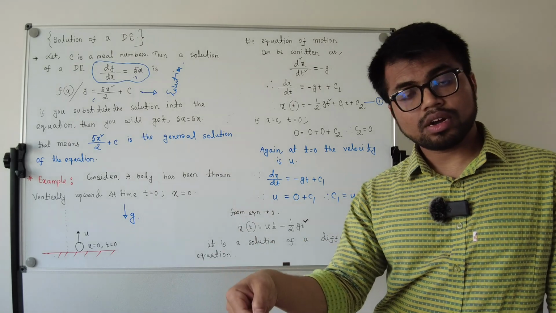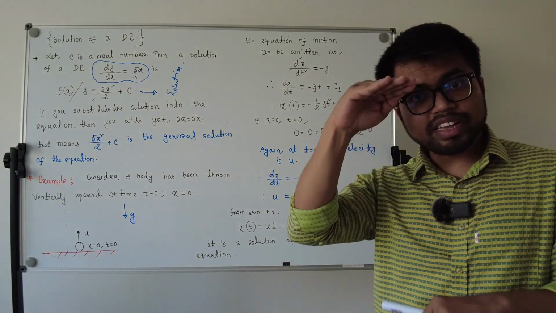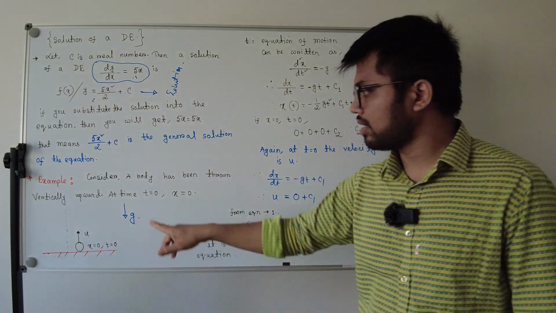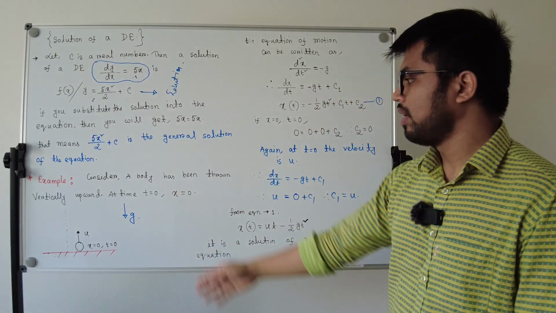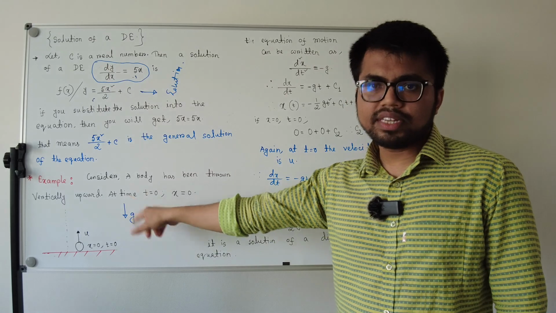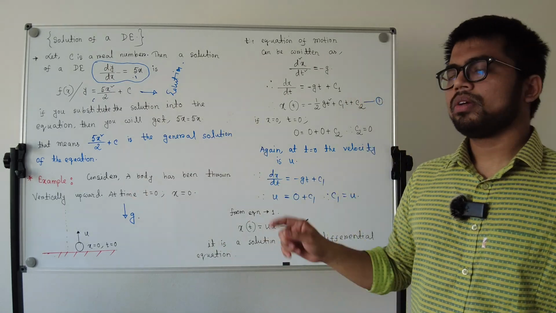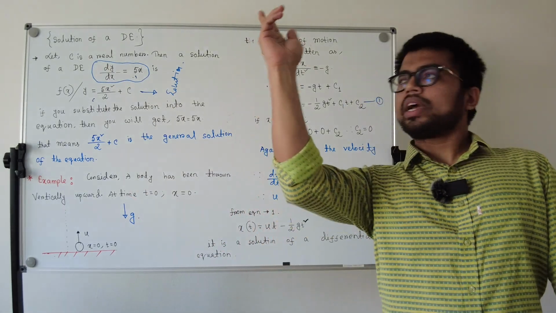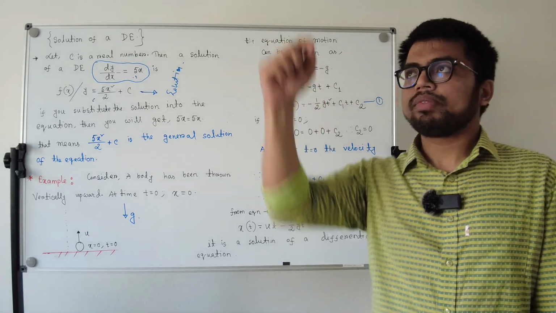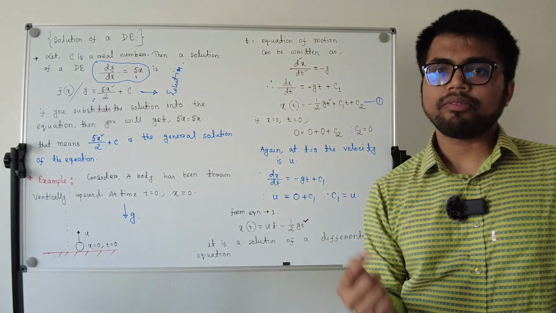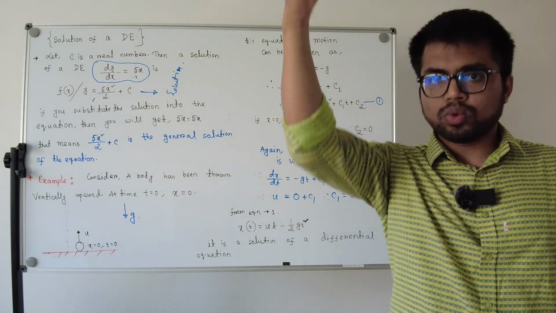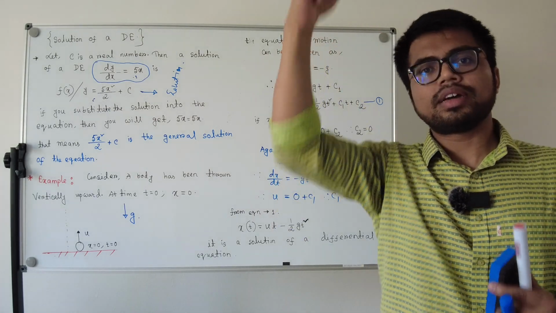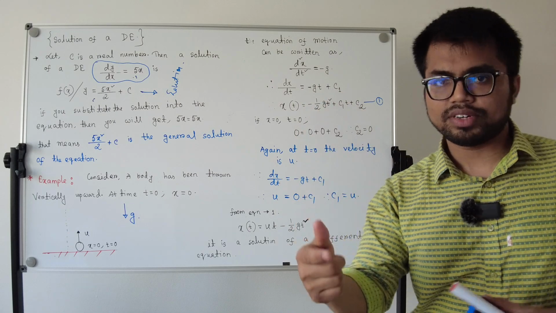At the beginning condition there is no displacement, so x equals 0. I have considered that gravity is acting downward. When you throw an object in the upward direction, the gravity is acting in the downward direction, so my acceleration is against the gravity, that means opposite to the gravity.